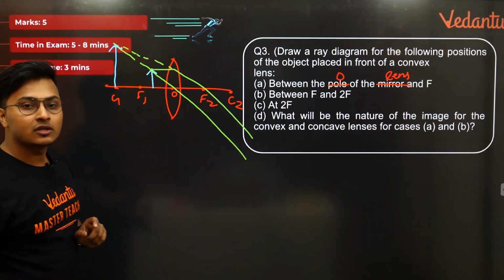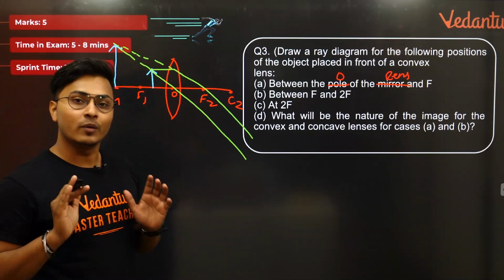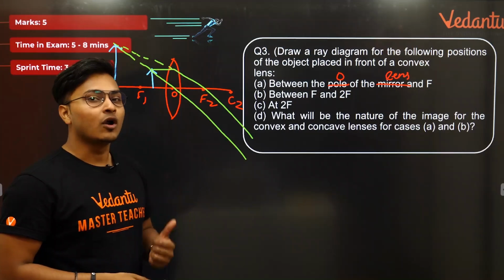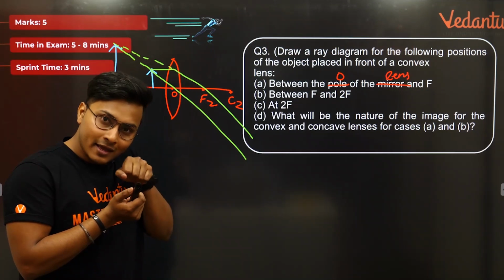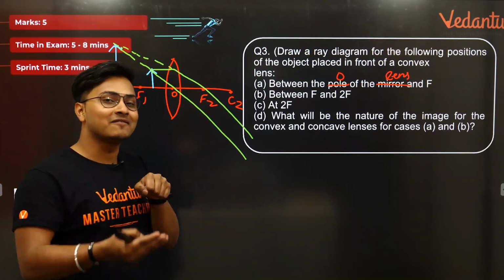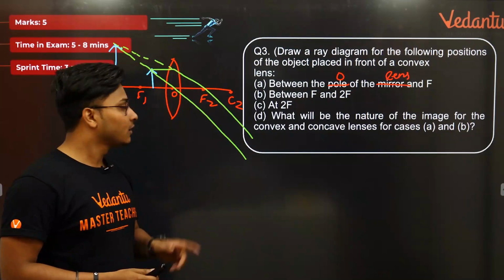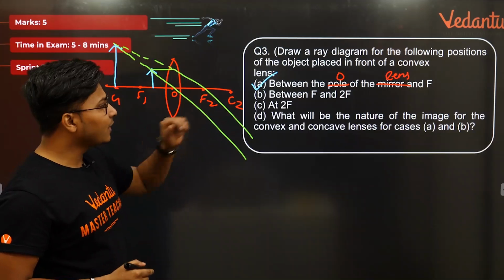And this is true because a convex lens will give you a magnified virtual image in this case, which is a clear, straightforward statement. That is the reason why magnifying glasses are also made up of convex lenses, because you place the glass so close to the object that it creates a virtual image which is magnified, and you see it magnified. That's why it is called a magnifying glass. Correct? Great job. Now part A is done. Let's go to part B.